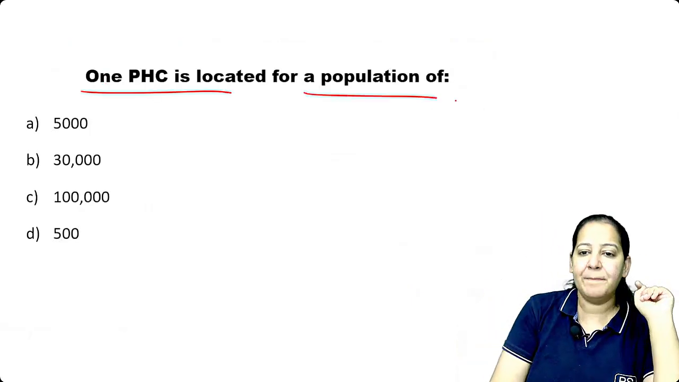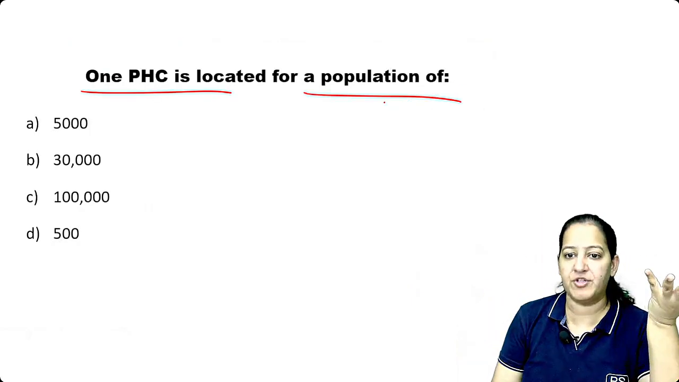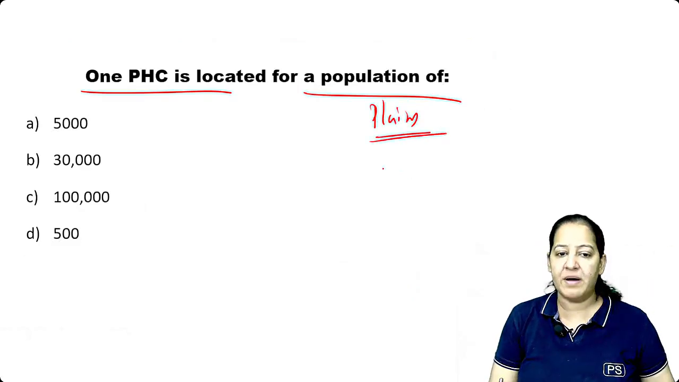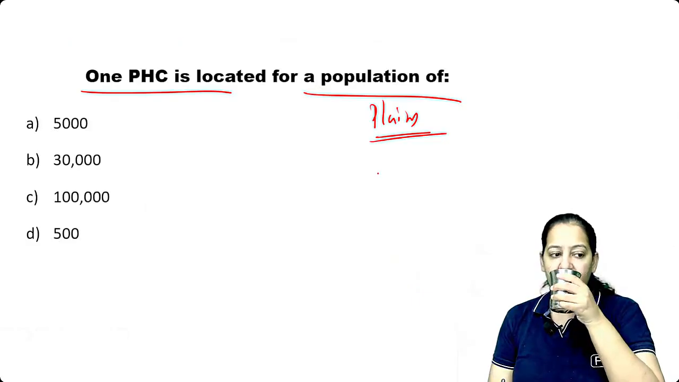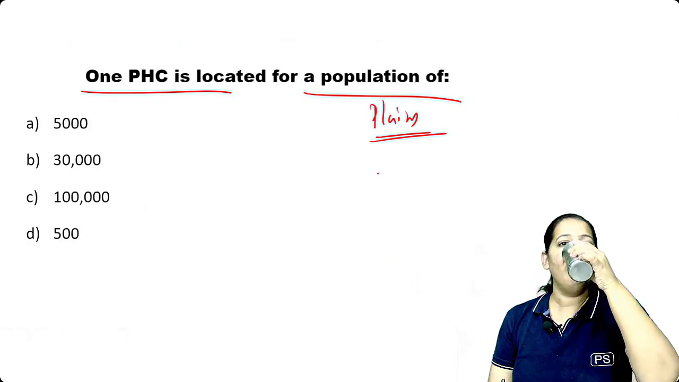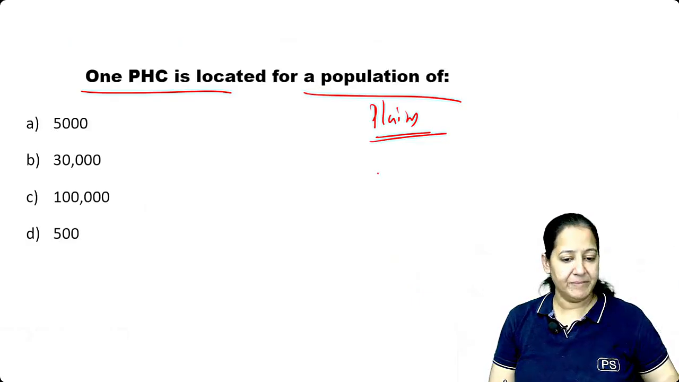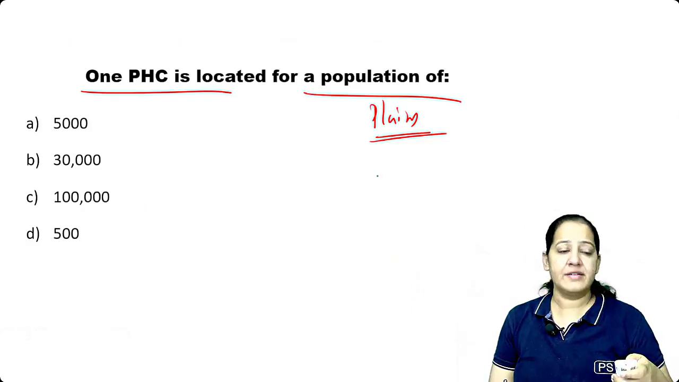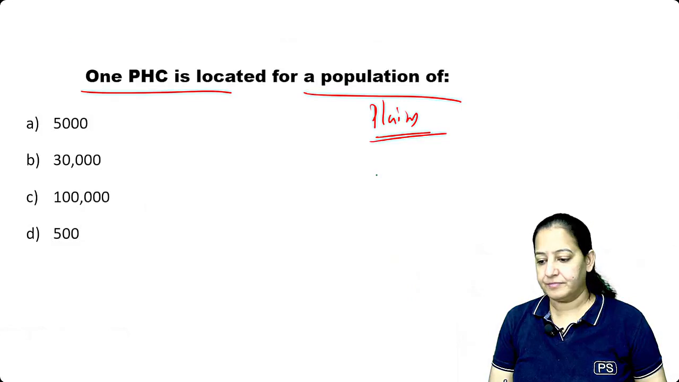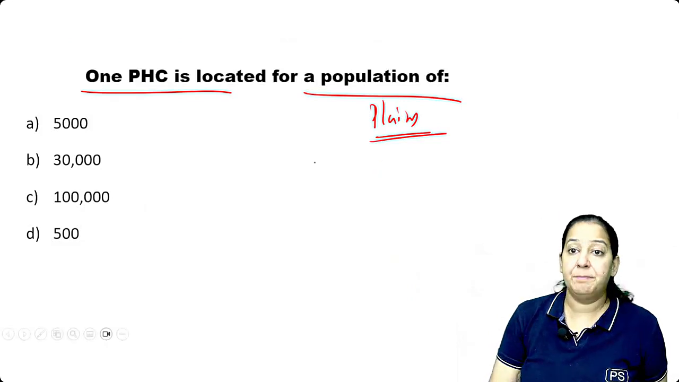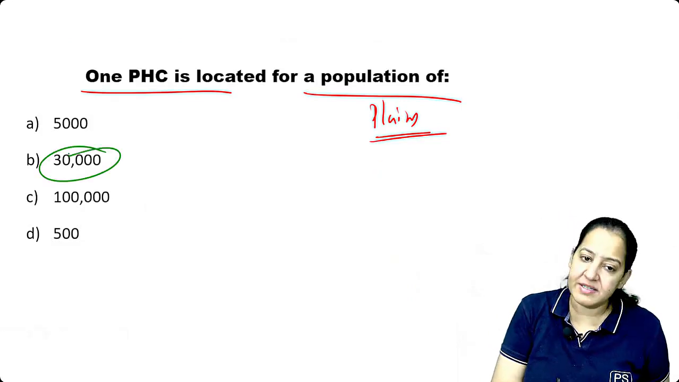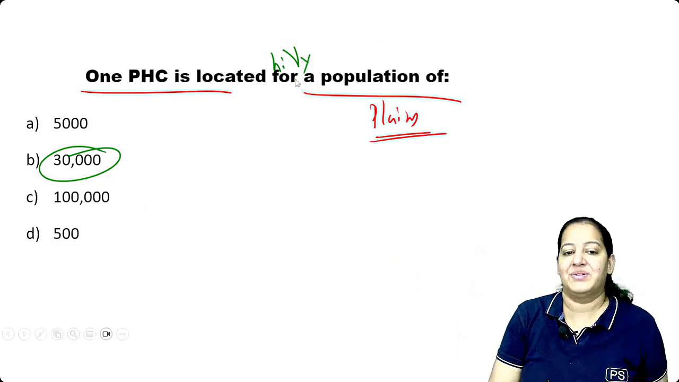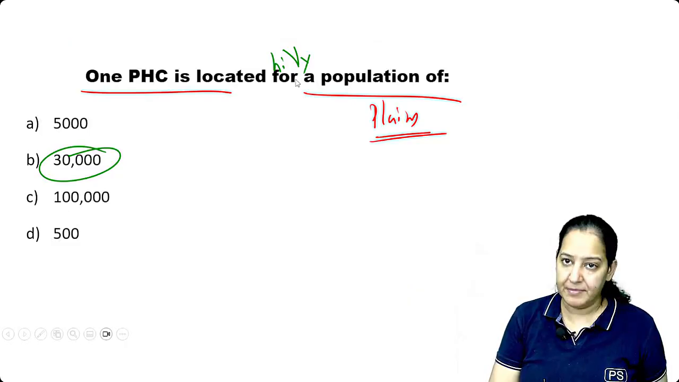One PHC is located over how many population? How much population? I'm mentioning nothing. So I'm asking for plains. If I mention nothing, I'm asking for plains. Can you please tell me? What is the correct answer? What is the correct answer, people? Yes, PHC I'm asking now. Answer is 30,000. And if I include the hilly area, then answer will become 20,000. Then in that case, answer will become 20,000.